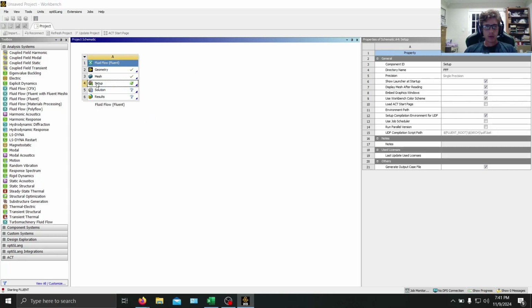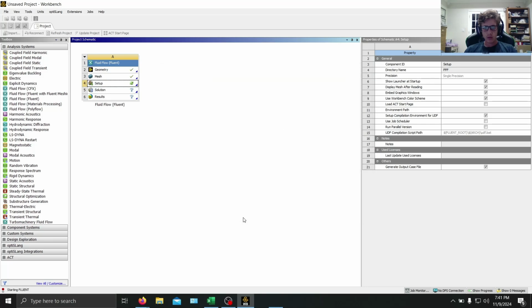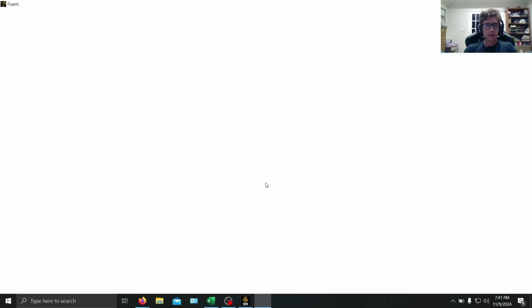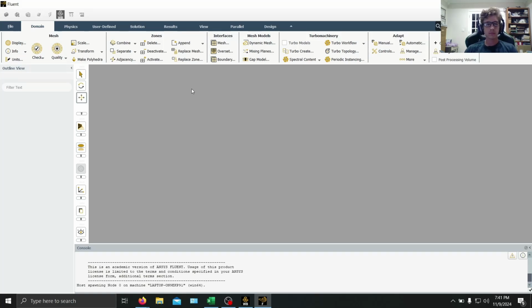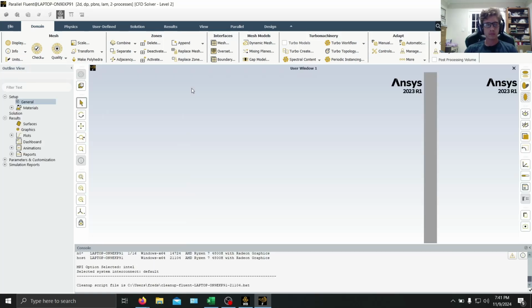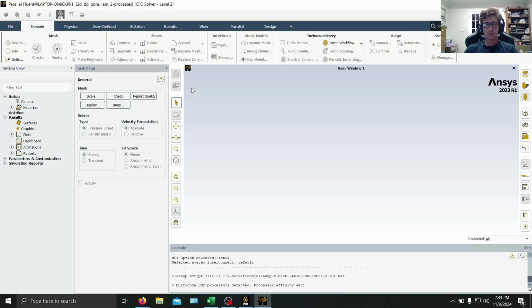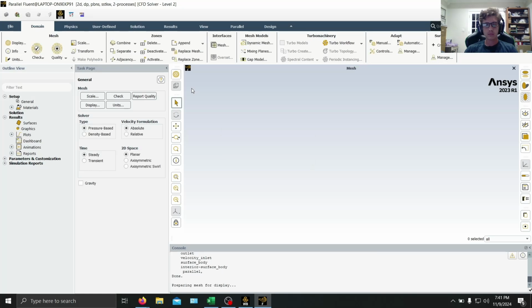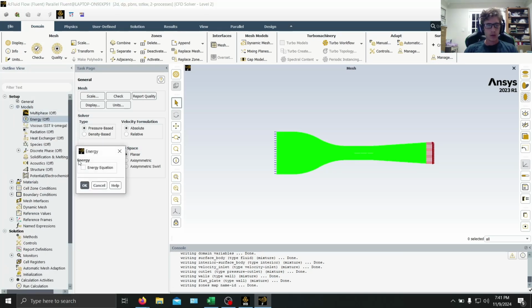We can go into setup now. Let's do double precision, 2 solver processes. Start. Here we go. First thing we're going to do is go to models, energy to on,